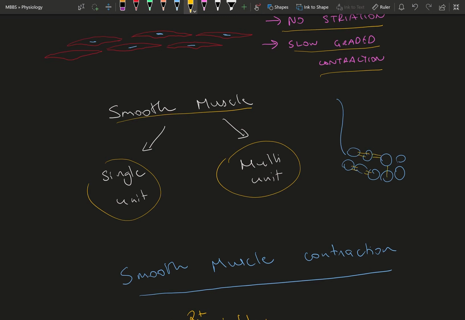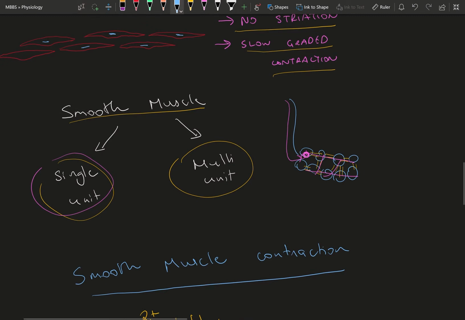There are many gap junctions like this which help in the transmission of the action potential. So when the action potential comes from the innervation to one muscle, it's immediately spread to all the muscles related to it via the gap junctions. That is a single unit smooth muscle.